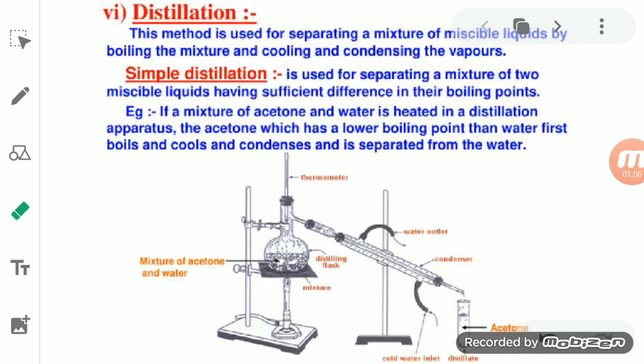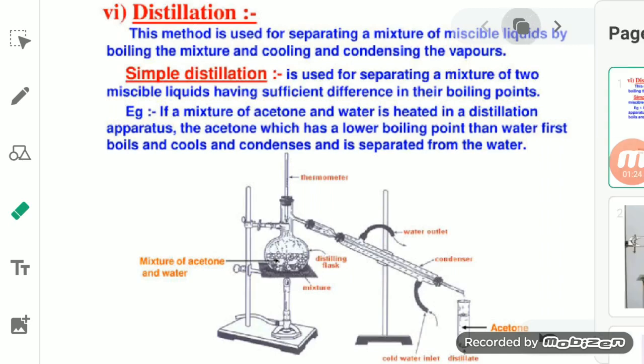So we can get a pure form of a solid as well as a pure form of a liquid, which is collected in the collector after the process of distillation. Okay, so we have completed the separation of a liquid from a solid.